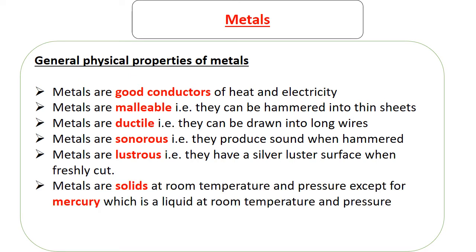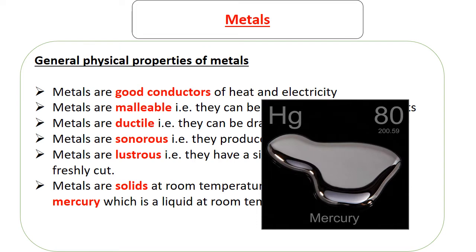So another physical characteristic is metals are solids at room temperature and pressure, except for mercury, which is a liquid at room temperature and pressure. So all metals are solids, but there's one which is stubborn and it's not a solid. Remember when we were studying thermometers, we talked of liquid in glass thermometer. So one of the liquids that is used other than alcohol is mercury. It is a metal, so it looks like this. So its symbol is Hg, mass number and proton number there, and this is how it looks.